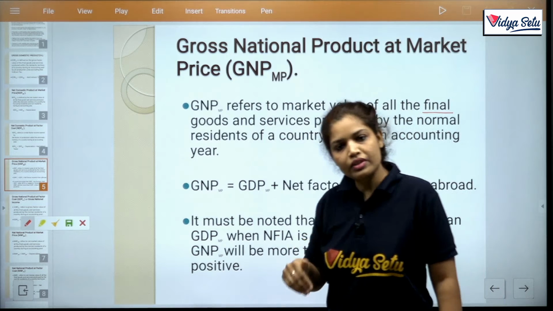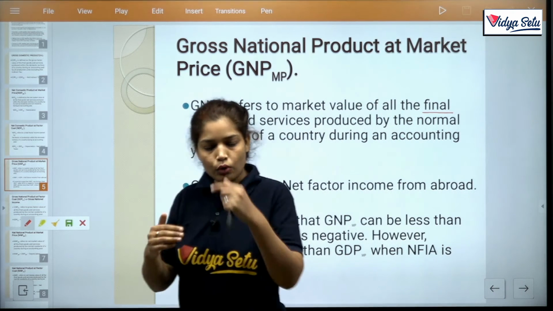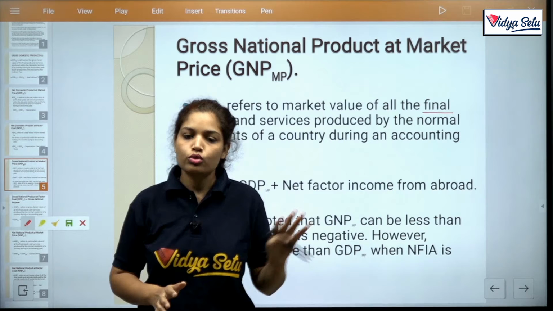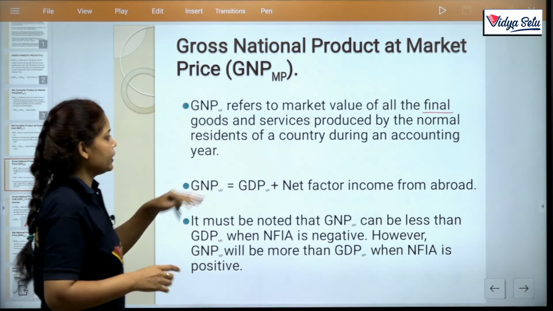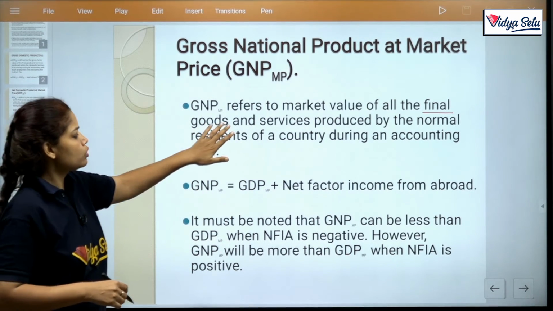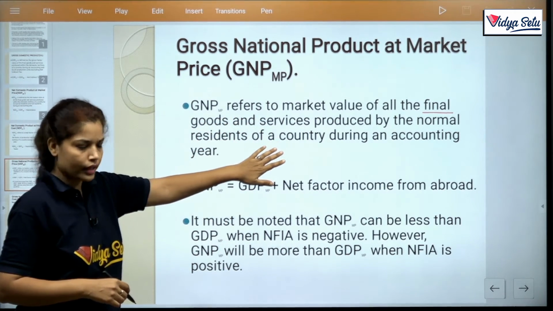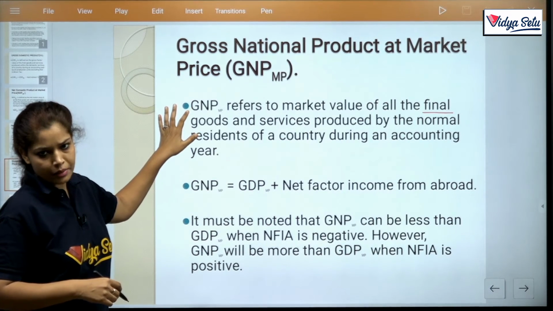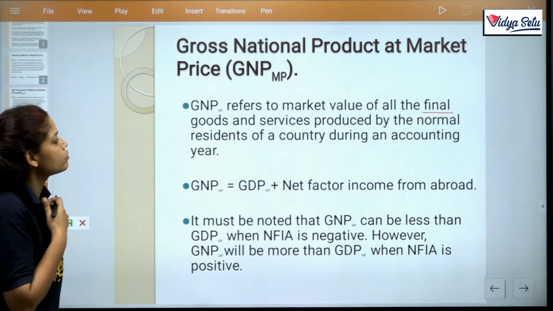So if I am living in India 182 days in an accounting period, then I am a resident of India. So here, if a resident of India earns, produces goods and services of a country during an accounting year, then it is known as GNP, clear.